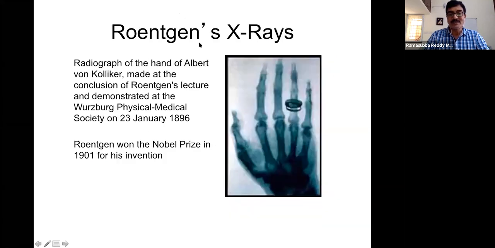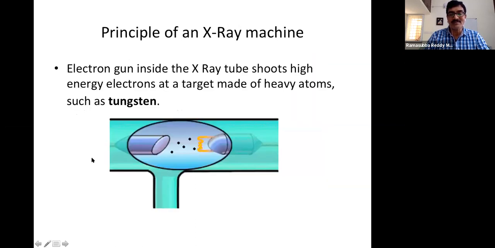So the first X-ray was taken of his own wife's fingers, and her ring. It was shown clearly in the X-ray. It was, as I say, 23rd January 1896, and Röntgen got the Nobel Prize in 1901.